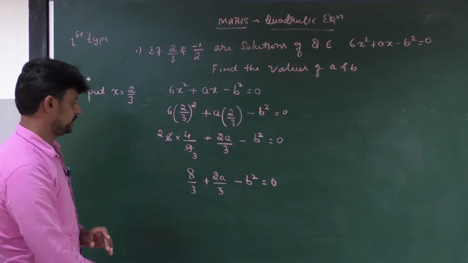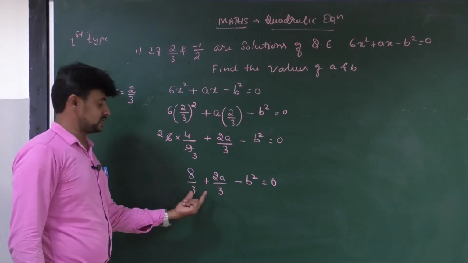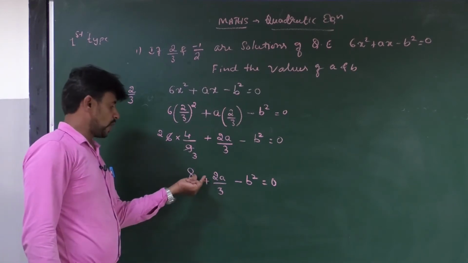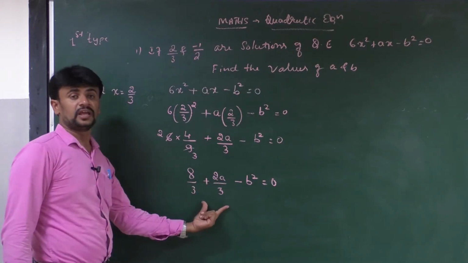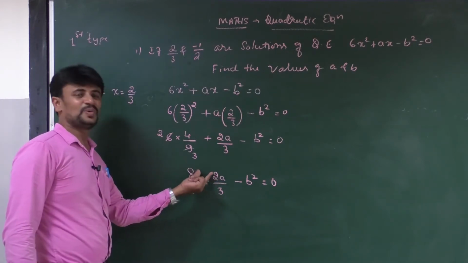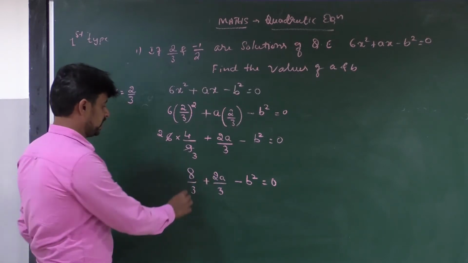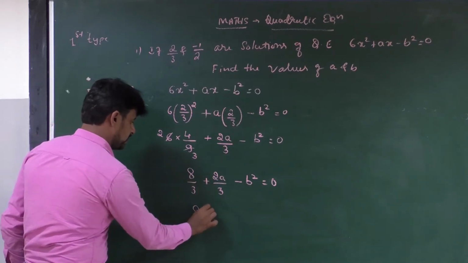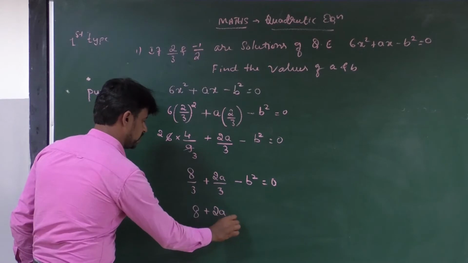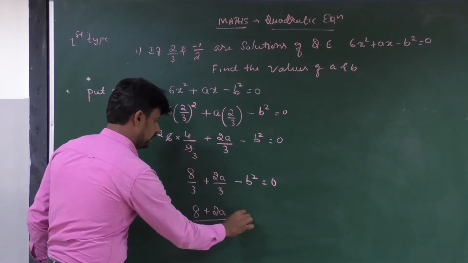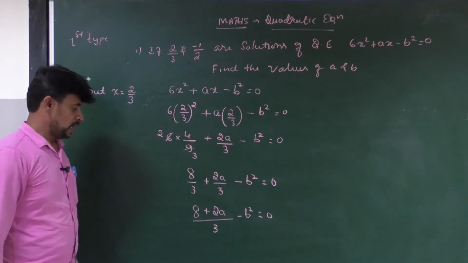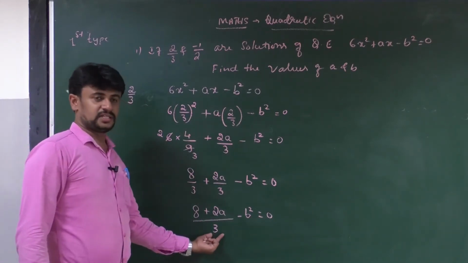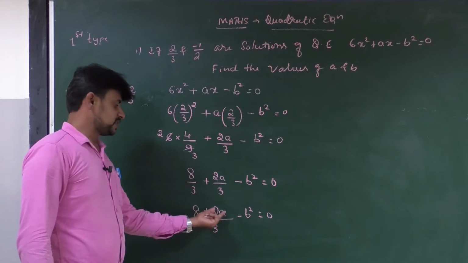As you know that when the denominators are same, then you have to add the numerators. Here the denominator is 3, so we add the numerators. Then if we add numerators, we will get 8 plus 2a whole divided by 3 minus b square is equal to 0. Here 3 is the denominator for 8 plus 2a.